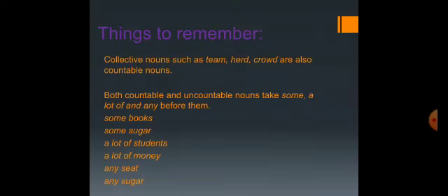There are a few things which we should remember. Collective nouns such as team, herd, crowd are also countable nouns. Both countable and uncountable nouns take some, a lot of and any before them. So the words like some, a lot of and any are used before countable as well as uncountable nouns. For example, some books. Here book is a countable noun, so we have used some before books as well as some before sugar, which is an uncountable noun. Similarly, a lot of students as well as a lot of money, any seat, any sugar.